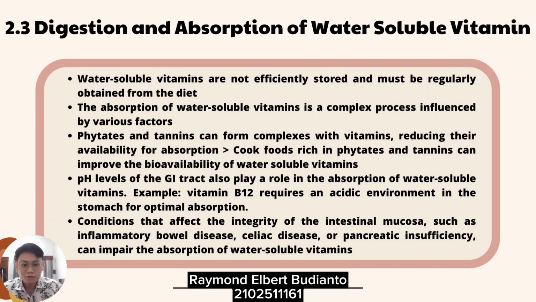For instance, vitamin B12 requires an acidic environment in the stomach for optimal absorption. Moreover, the health and integrity of the intestinal mucosa are vital for the absorption of water-soluble vitamins. The small intestine, particularly the jejunum, is responsible for absorbing most of these vitamins. Conditions that affect the integrity of intestinal mucosa, such as inflammatory bowel disease, celiac disease, or pancreatic insufficiency, can impair the absorption of water-soluble vitamins.